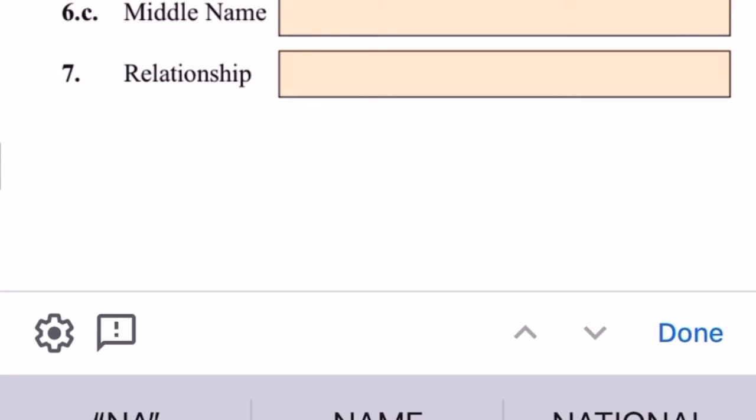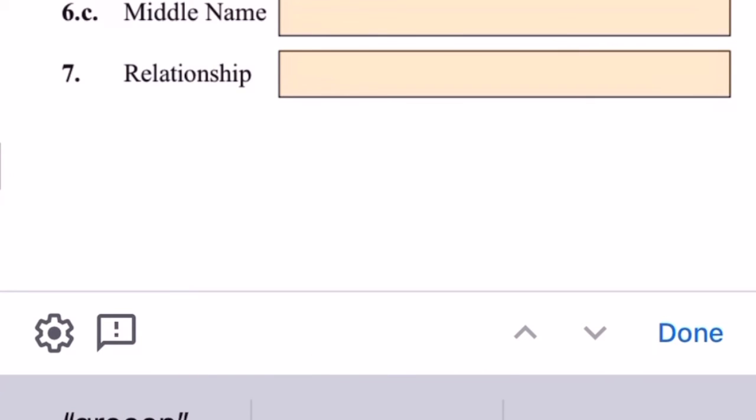We are going along to number 7, and the relationship to the person. If you've petitioned for someone else and they've received their permanent residency, you do not have to enter the information because it has been approved.